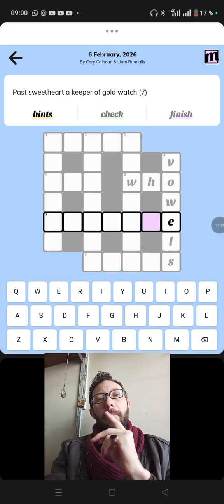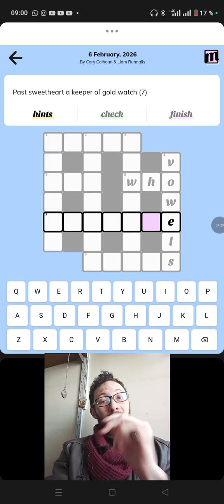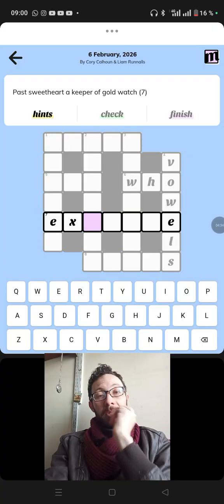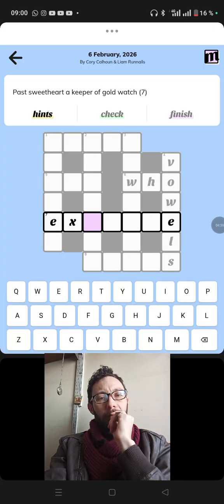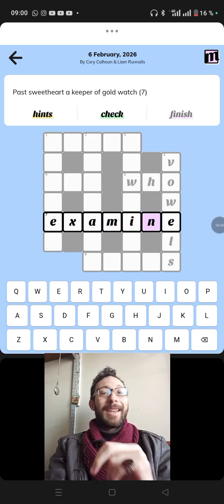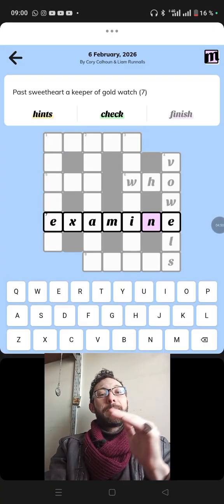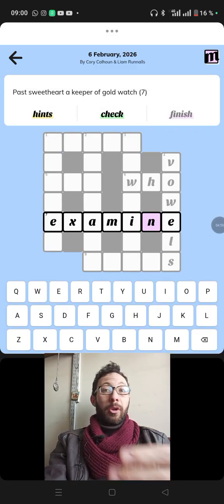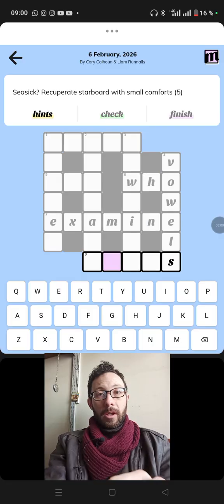Let's see here. Past sweetheart, a keeper of gold watch. Past sweetheart could be X, right? A past sweetheart, a person who used to be your sweetheart. A keeper of gold watch. Ooh, yes. Examine. Past sweetheart is X. A is just A. Keeper of gold is a mine. A mine is a place where you keep gold, where gold is kept. So examine. And that's watch. To examine is to watch. Good.